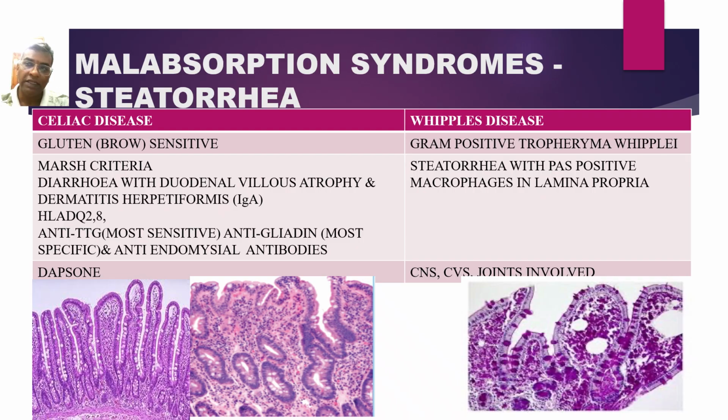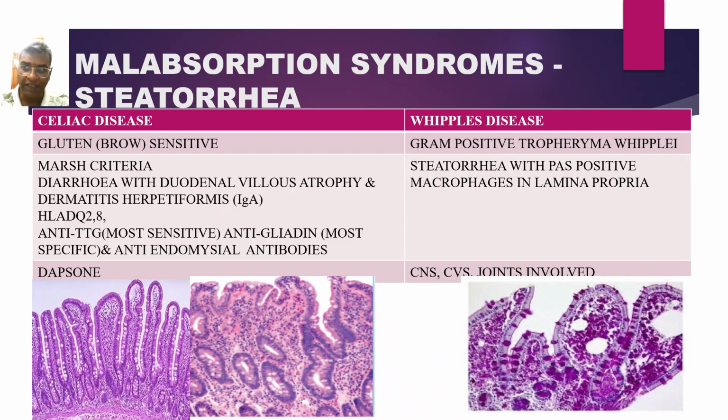Celiac disease. This is also called as gluten sensitive enteropathy. The genetic association is with HLA DQ2 and 8. In this, because they are gluten sensitive, there will be decreased TTG, that is tissue transglutaminase, and thereby gliadin.